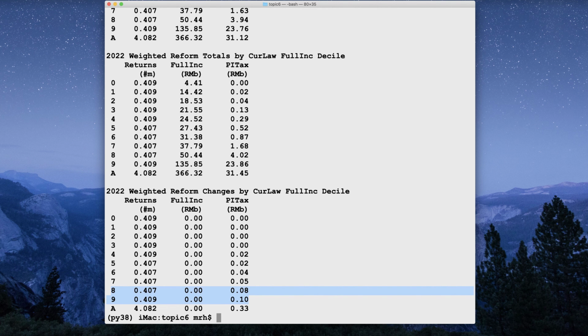This is pretty simple. In the next video, which is going to conclude topic 6, we'll redo this, but we'll assume the non-zero behavioral elasticities and see how these results change, okay?